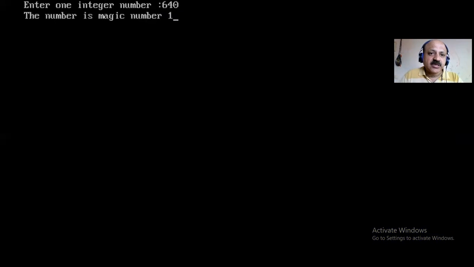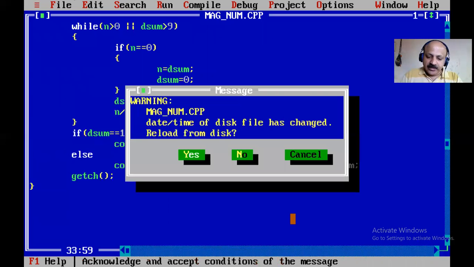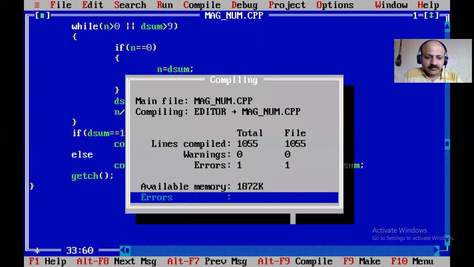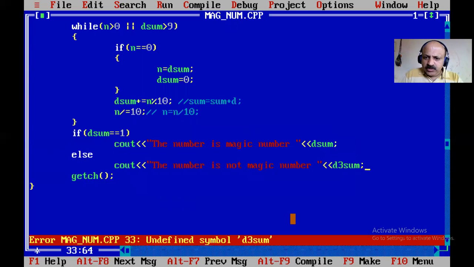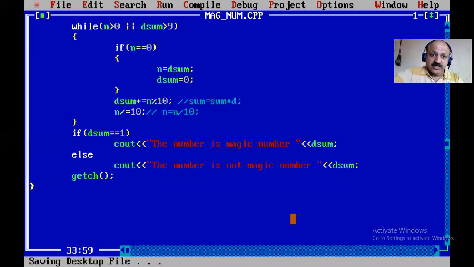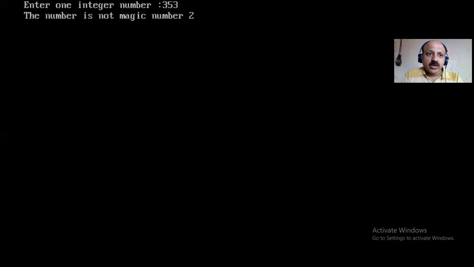So let us check 640. That is our 3 digit number. So that is magic. Yes. And again I use 352. Yes, but 3 is extra. So that is not a magic number. So again I run it, and yes, here there is a typing mistake. So I save, compile. Yes. So 352, now 353. Yes, that is not magic. Now I type 352, not 3. So that is magic. Just look, this number is a magic number.